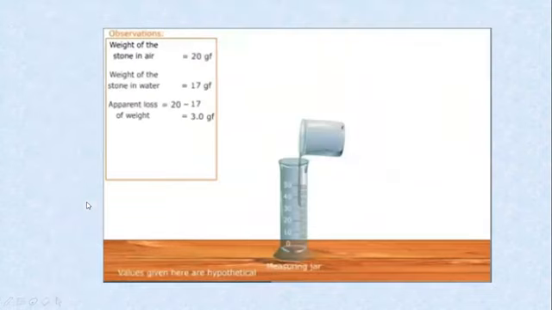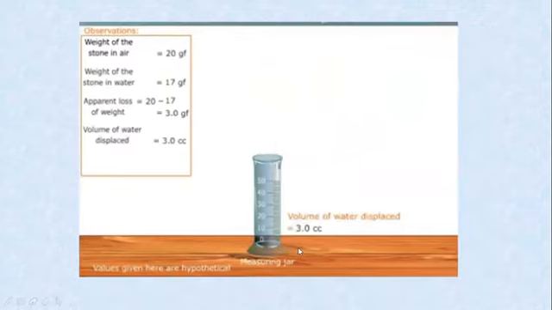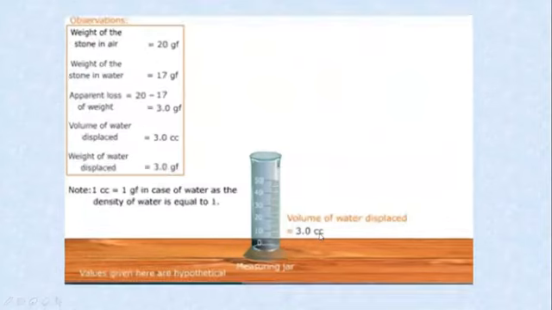Okay. Now, pour this liquid which we had collected in the smaller container in a measuring jar. What do you observe? We observe that the volume of the water is 3 centimeter cube. Now, how much is 3 centimeter cube in terms of gram force? 3 cc is equal to 3 gram force.